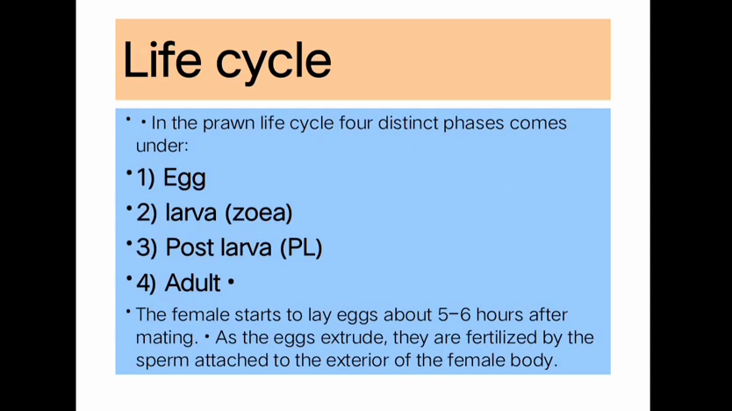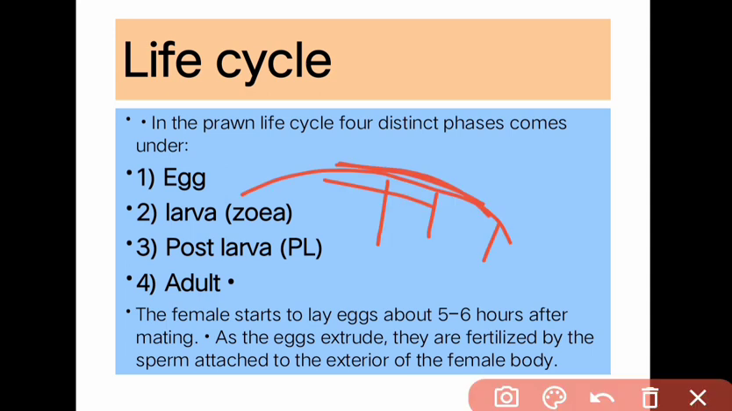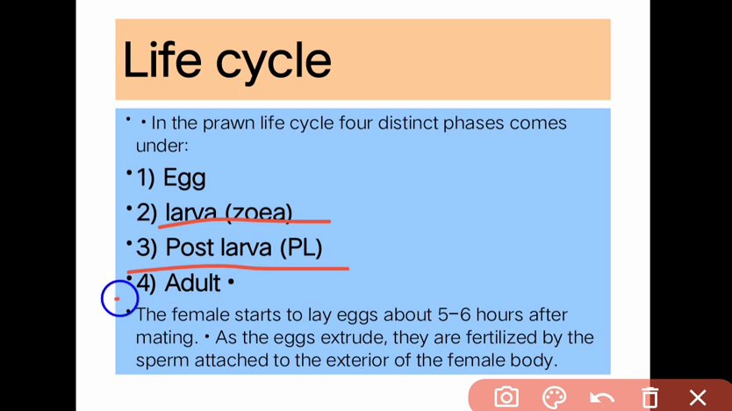Next is the life cycle. In the prawn life cycle, four distinct phases come under it: egg, larva (zoea), post larva, and the adult. The female starts to lay eggs about 5 to 6 hours after mating. So after 5 to 6 hours there is laying of eggs. As eggs are extruded, they are fertilized by the sperm attached to the exterior of the female.